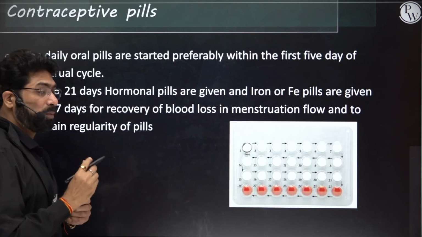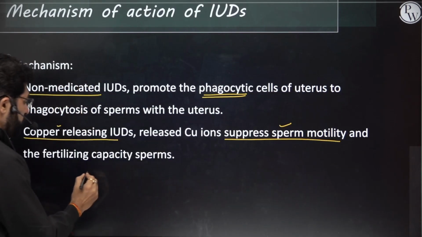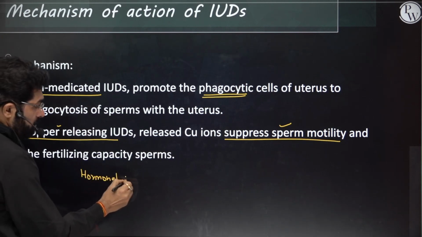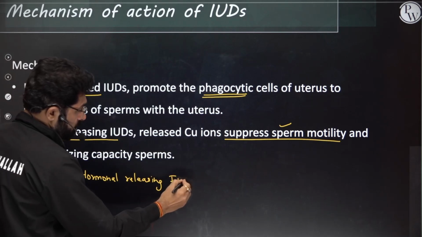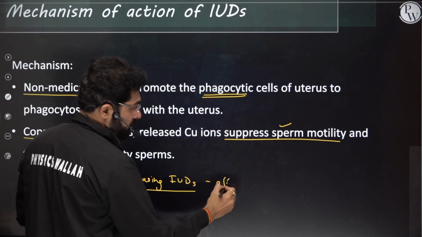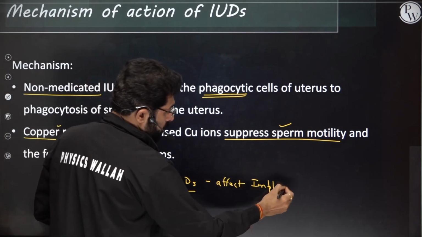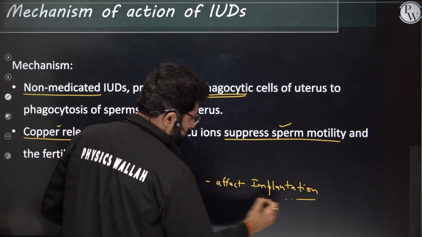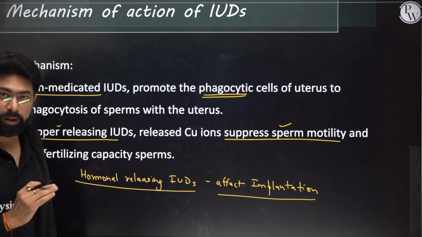Now, hormonal releasing IUD will inhibit implantation. That also you can write, hormonal releasing IUDs affect implantation. So they are going to not promote implantation. Very, very important point here.